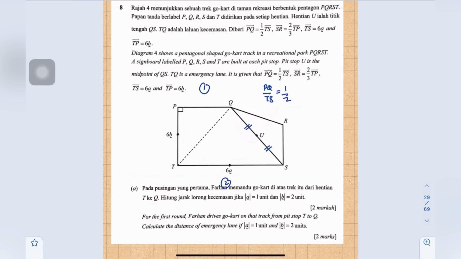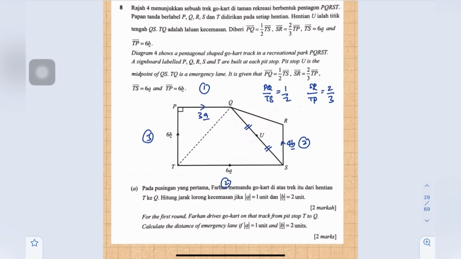Since TS is 6A, this one half is 3A. SR equals 2 over 3 TP, so SR over TP equals 2 over 3. So SR is 2 and TP is 3. Vector TP is 6B, so we can find vector SR, which equals 4B.